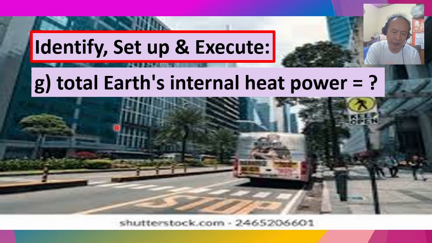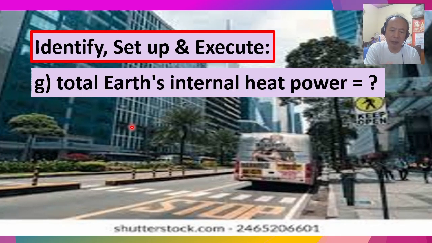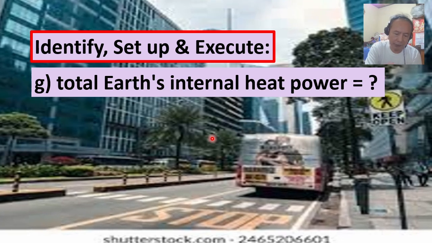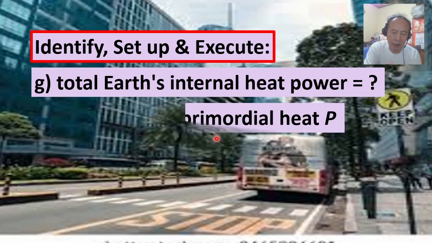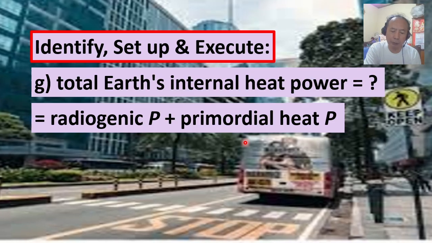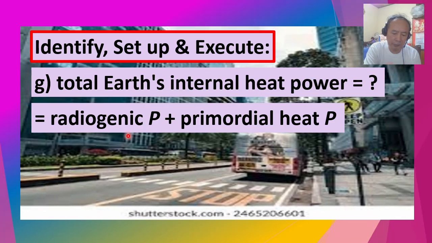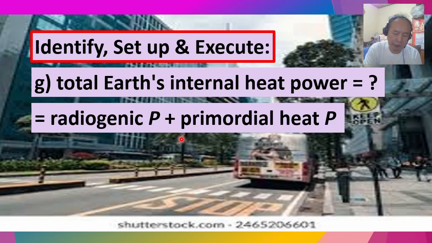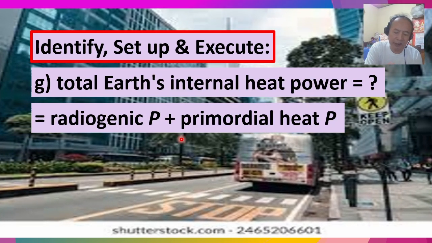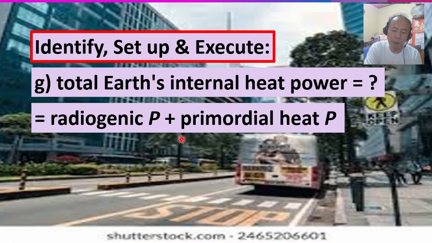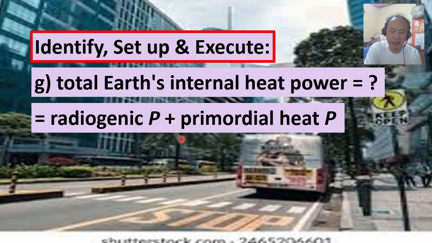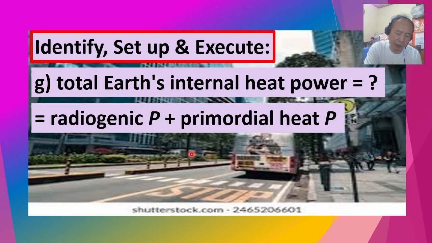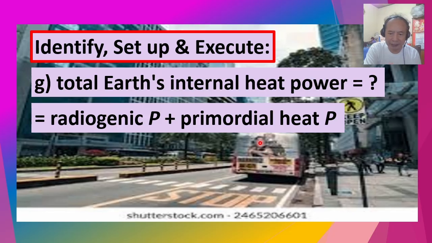Last but not least, in part G, we estimate the total internal heat power of the Earth. This is just the sum of the radiogenic power and what is called the primordial heat power, or the heat that remains from the Earth's formation, that is, from the Earth's creation. With a power comparable with that due to radioactivity.